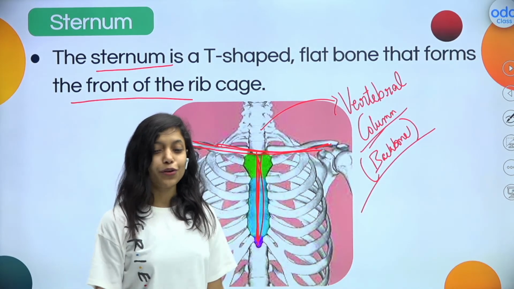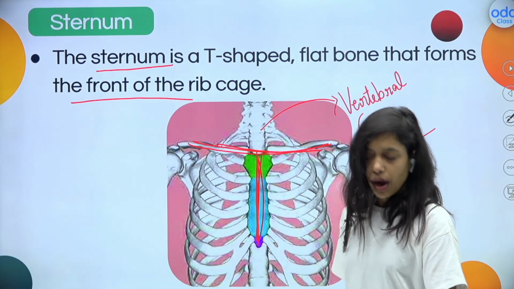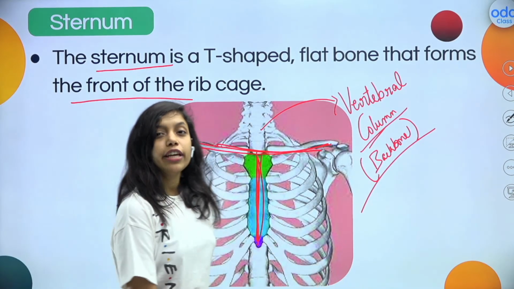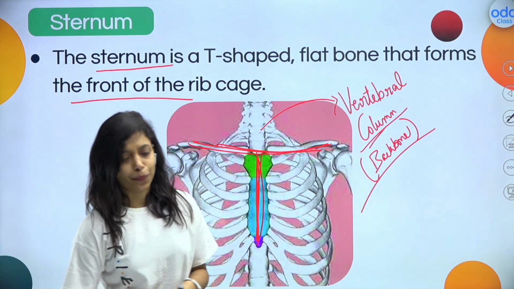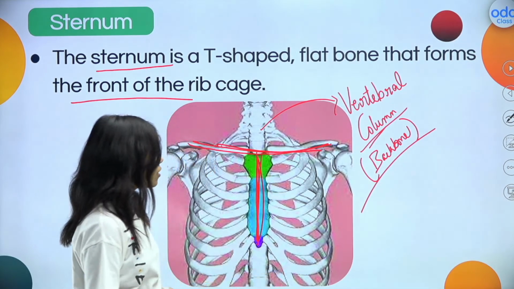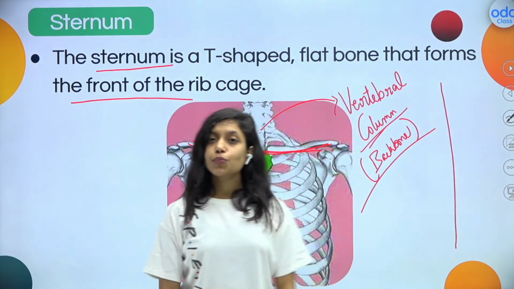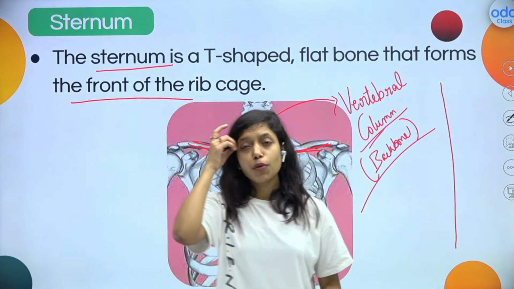Is it clear to all of you? Yes, let me know. Is it clear, students? That's great. So now I have one more question, right? You all know about the backbone, right? You can feel your backbone also. How many bones are present in our backbone? Do you think the backbone is one long bone like this, or does it have small bones? Let me know. What do you think? Is it one long bone or small bones?